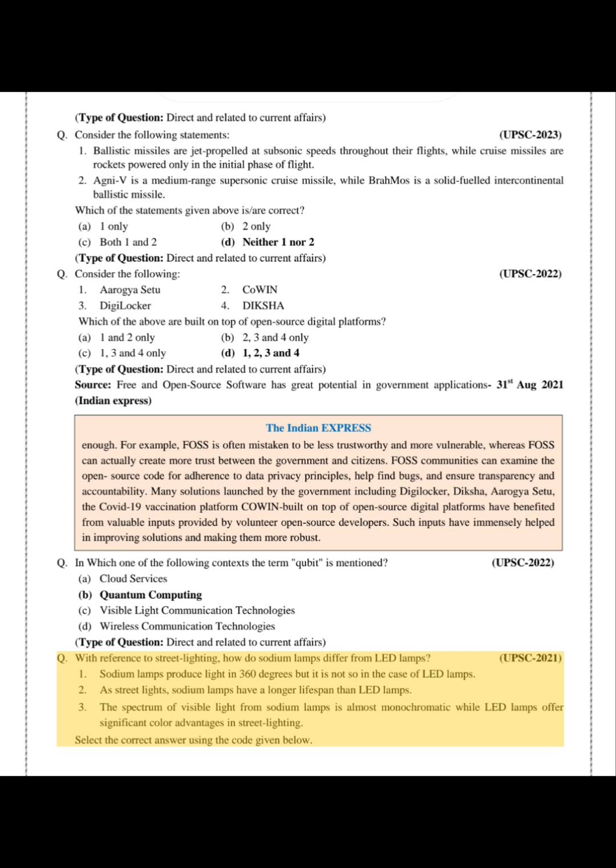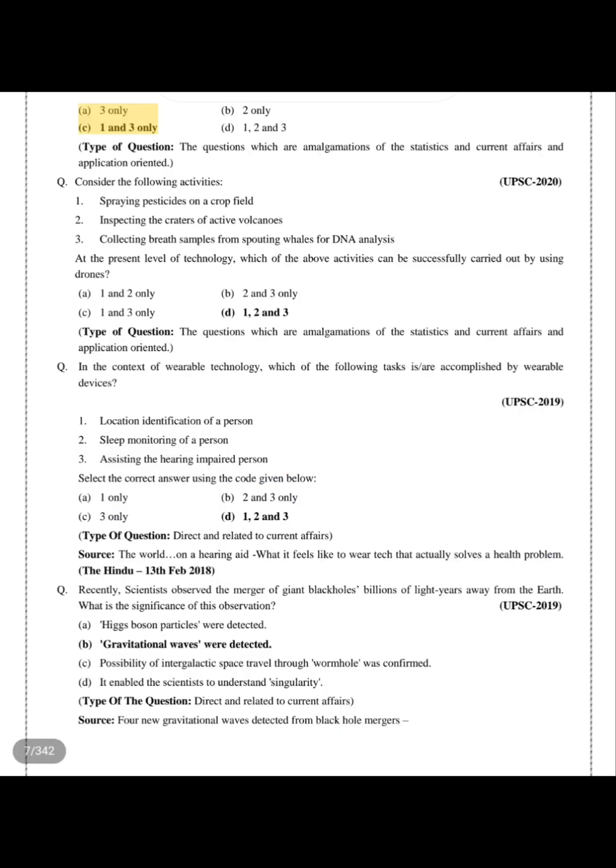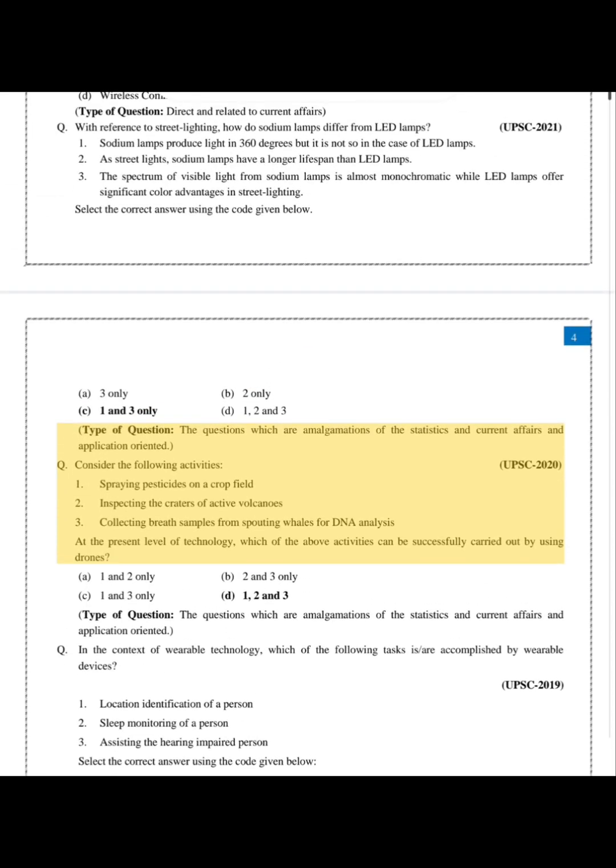The spectrum of visible light from sodium lamps is almost monochromatic, while LED lamps offer significant color advantages in street lighting. Select the correct answer using the code given below. A. 3 only. B. 2 only. C. 1 and 3 only. D. 1, 2 and 3. Type of question: the questions which are amalgamations of the static and current affairs and application-oriented.